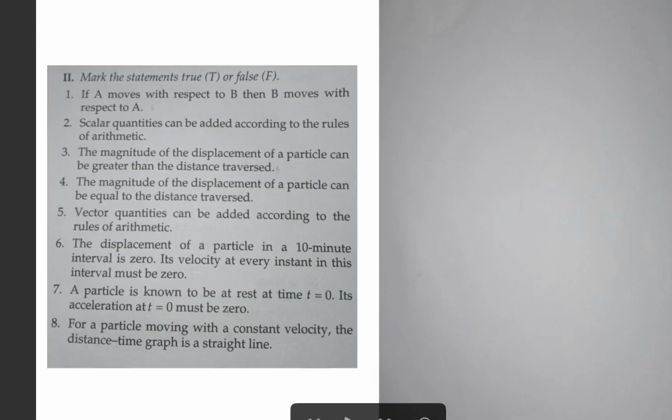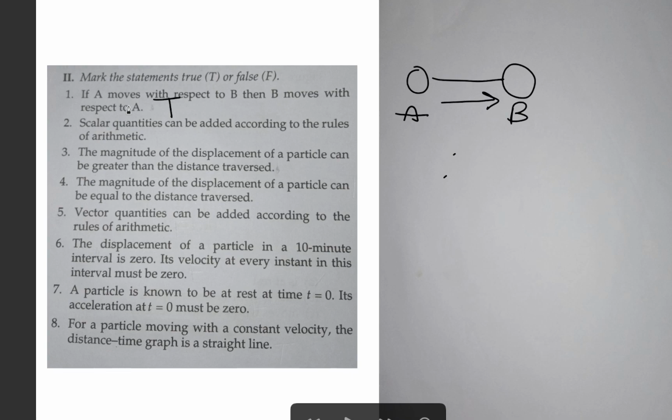Okay, now make the statement true or false. If A moves with respect to B, then B also moves with respect to A. Okay, let's first draw the diagram. These are two objects, A and B. If A is moving with respect to B, that directly means that B is also moving with respect to A. Yes, this is true.